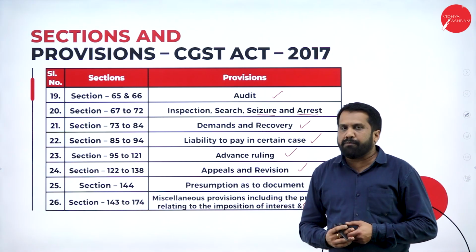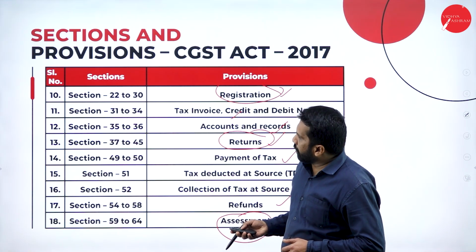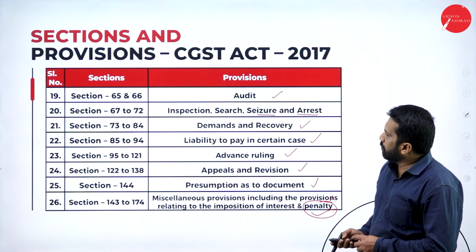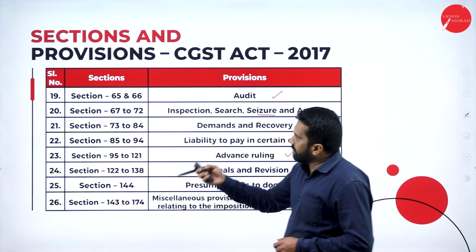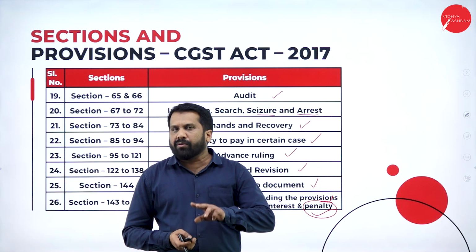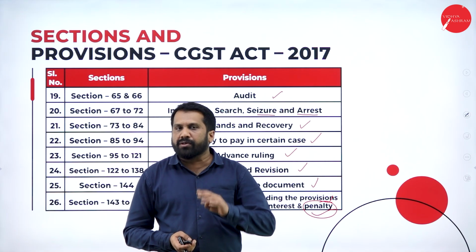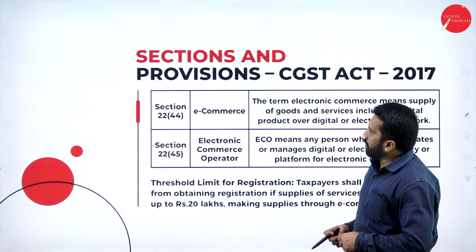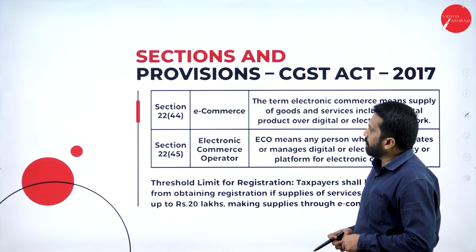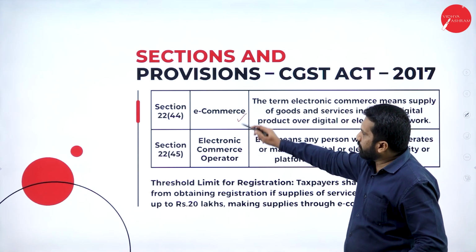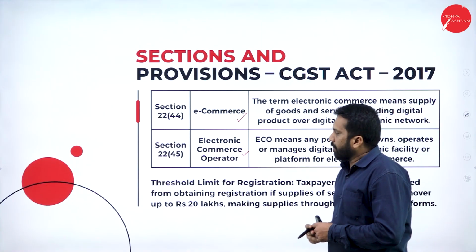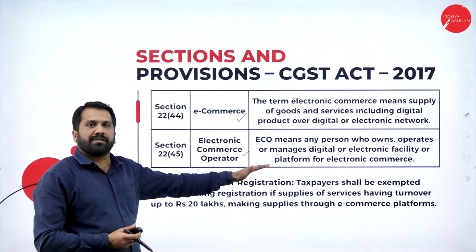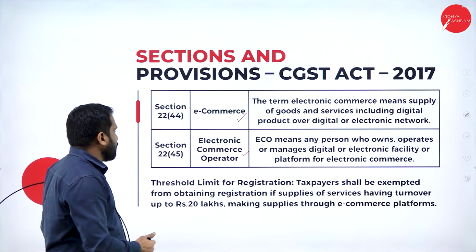Only you remember, if possible, there are almost 26 serial numbers from section 3 up to 174. Out of that, try to remember any 4, so that for the 2 marks they can ask you the sections with explanation. So section 22 subsection 44, section 22 subsection 45. This is about e-commerce, electronic commerce operator. Nowadays everything is happening online, so this is also most important, e-commerce and electronic commerce operator.